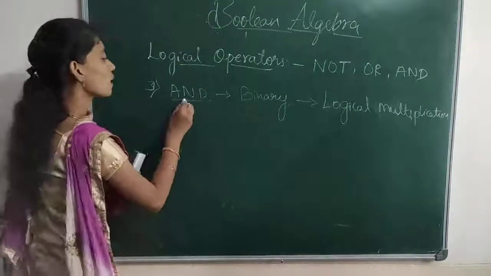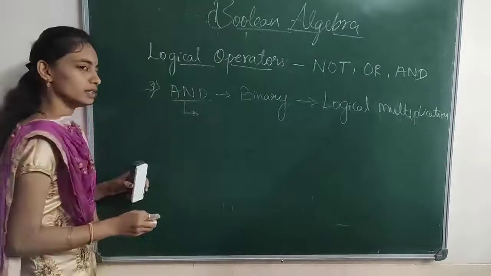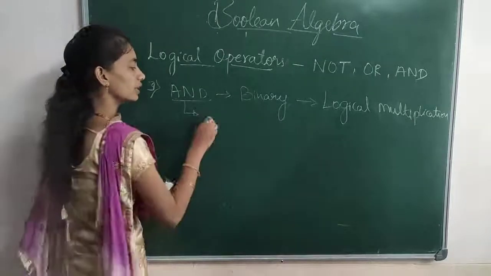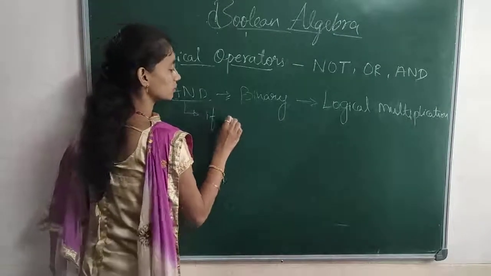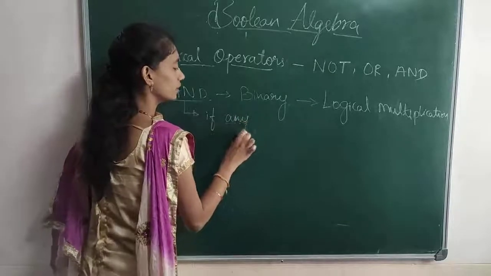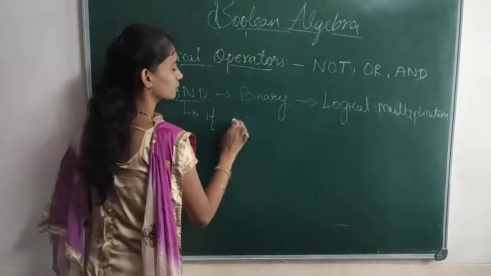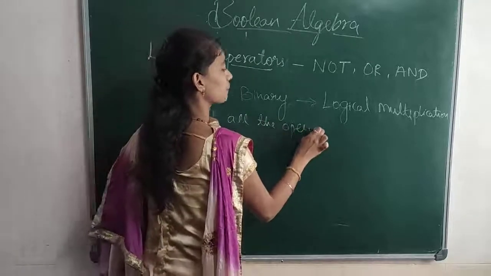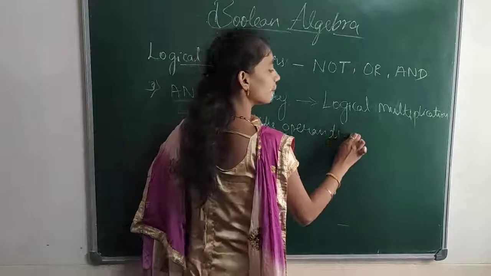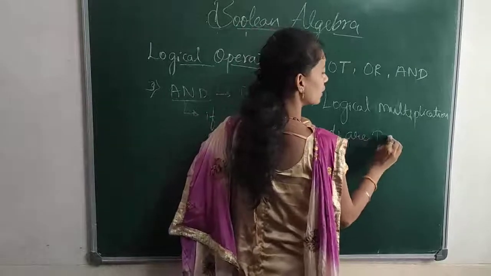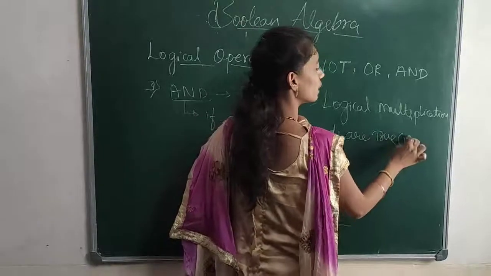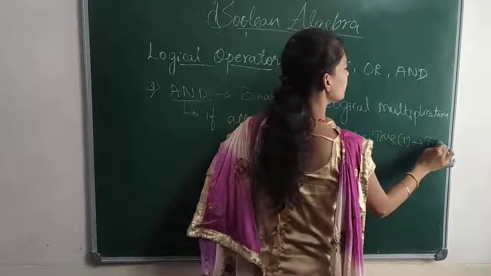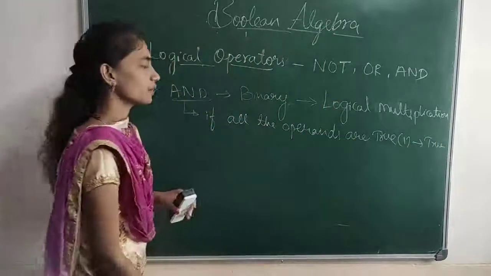So how does it perform? If all the operands are true, meaning 1, then the result will be true or 1.